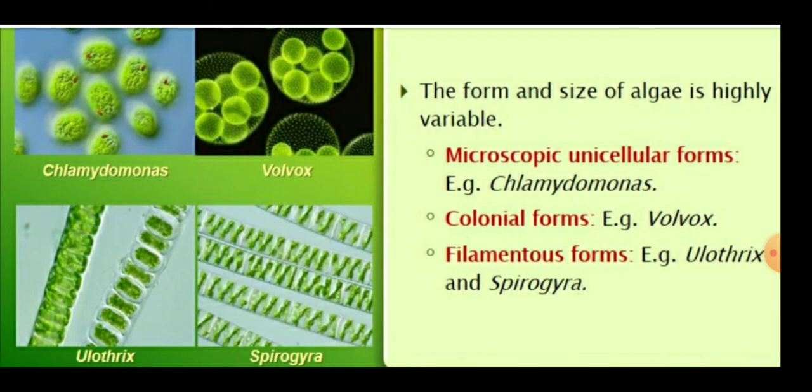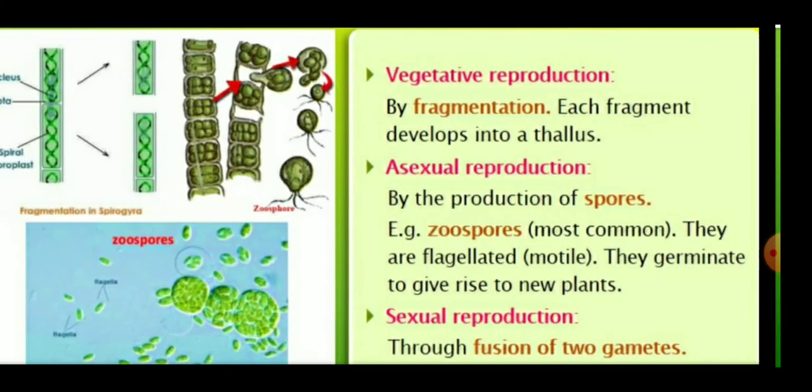So children, the form and the size of the algae is highly variable. The microscopic unicellular form is exemplified by Chlamydomonas, the colonial form is found in Volvox, and the filamentous form is found in Spirogyra and Ulothrix. You can see these types of algae in this picture.